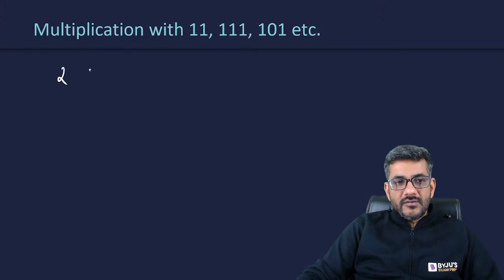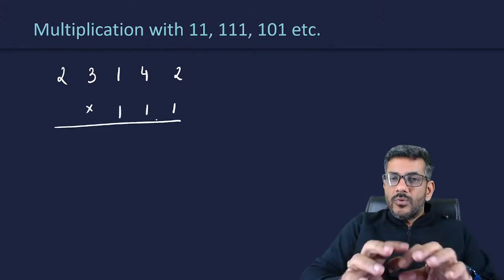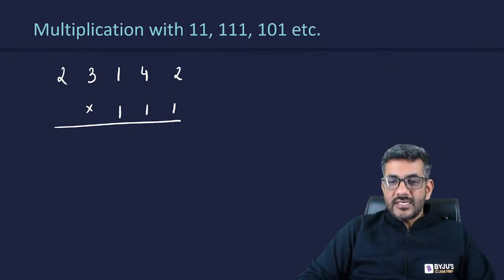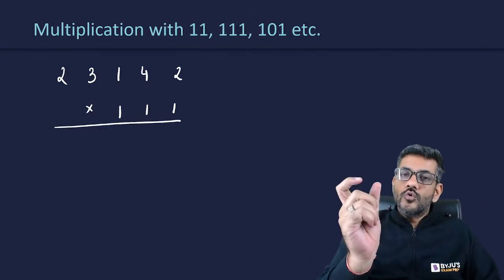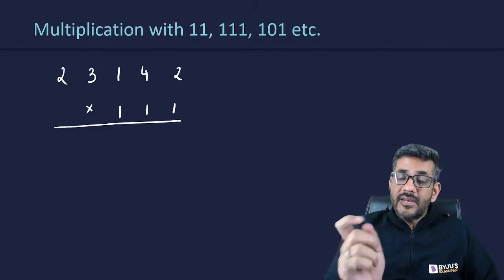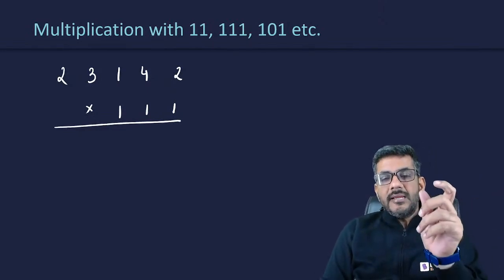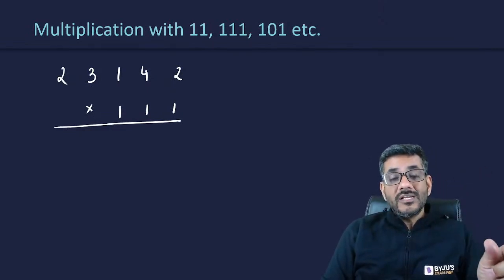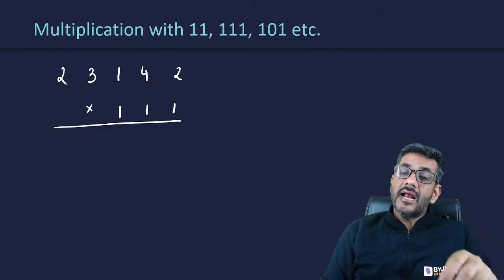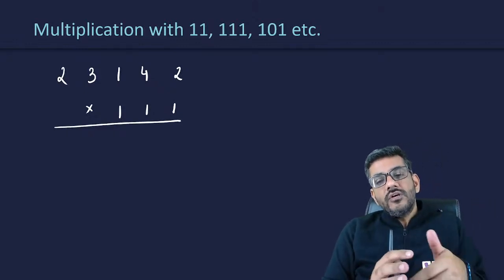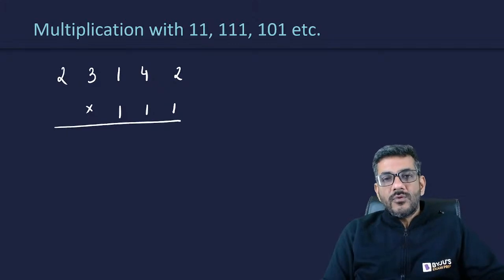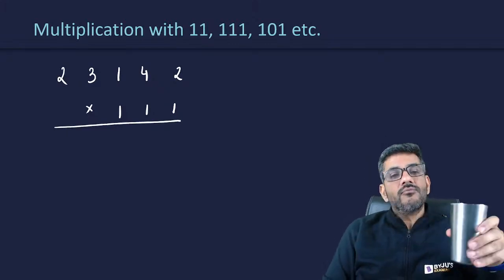Let me write a smaller number first, 2, 3, 1, 4, 2, and let's say I'm multiplying it by triple one. The only difference between double one multiplication and triple one multiplication is, in double one you had two ones, so only two digits were added, right? Previously 8 plus 4, then 4 plus something, then 3 plus something. So every time I was adding 2, because 3 ones are here, every time you would be adding 3. And this will also give you a general method. If 4 times 1 are there, what is to be done? 5 times 1 are there, what is to be done? वो आप खुद ही समझते हैं.